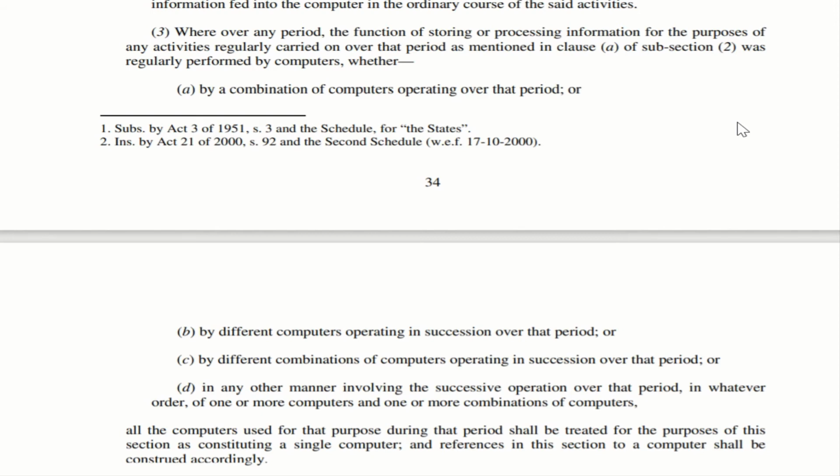A. By the combination of computers operating over that period. Imagine there is a process which is taking place in a bank where you deposit money at the counter. It is being entered in a computer. Then again that entry is forwarded or entered into some other computer. Then the combination of these computers is valid.